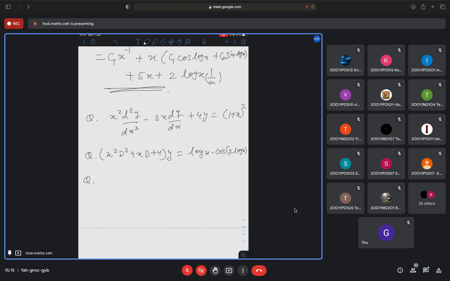This is x square. Next one, x square d square y by dx square minus 2x dy by dx minus 4y is equal to x to the power 4.